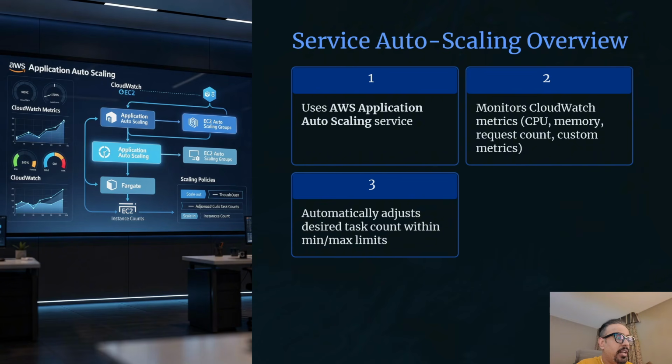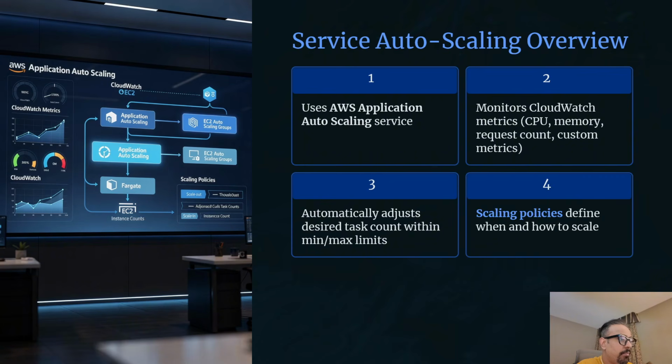You can define minimum and maximum task count. Maybe minimum is 2 for high availability and maximum is 20 for cost control. Autoscaling changes the desired count within this range based on metrics. A scaling policy defines when and how to scale. A policy might say if average CPU exceeds 70%, add 2 more tasks, or if your request count per task exceeds 1000, add further tasks to bring it down to 500 per task.